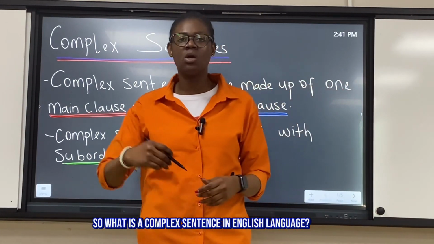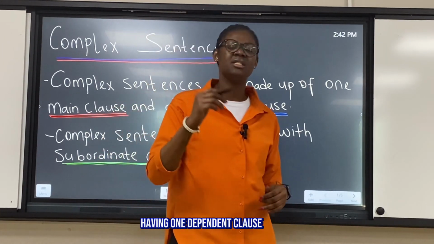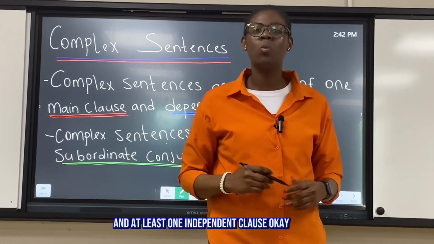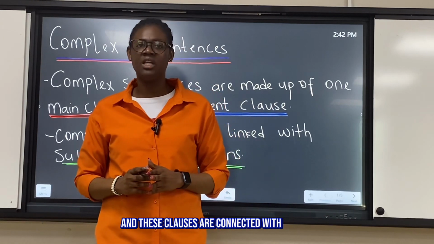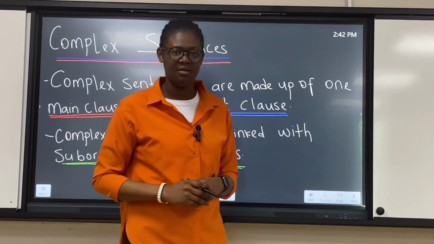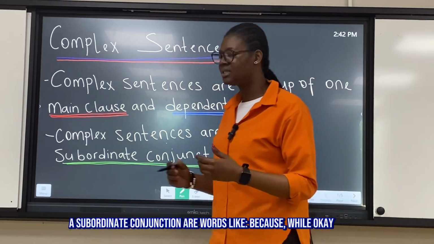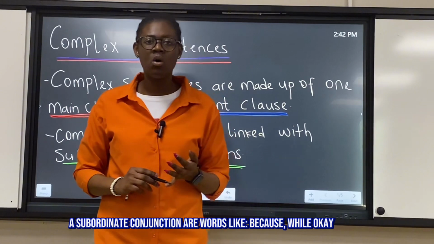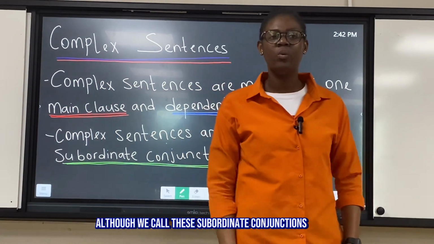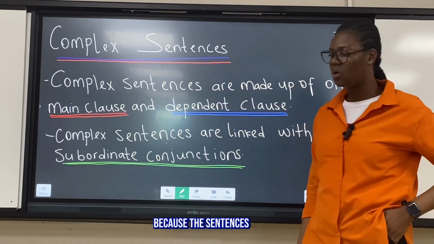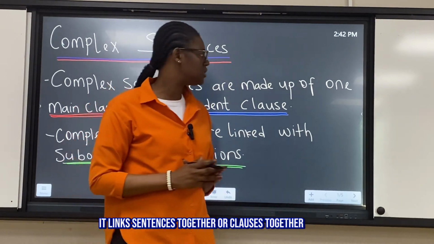So what is a complex sentence in English language? A complex sentence is a sentence having one dependent clause and at least one independent clause, okay? And these clauses are connected with a subordinate conjunction. What is a subordinate conjunction? Subordinate conjunctions are words like because, why, whenever, therefore, although. We call these subordinate conjunctions because they link sentences together or clauses together.